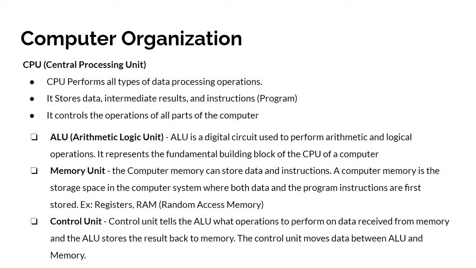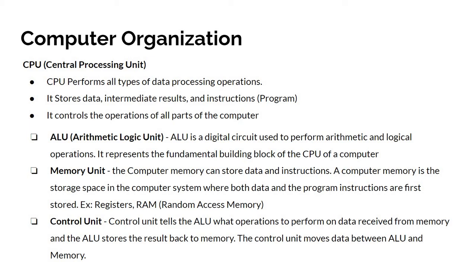And memory unit. The computer memory can store data and instructions. A memory unit is an essential feature of all computer systems. A computer memory is the storage space in the computer system where both data and the program's instructions are first stored.